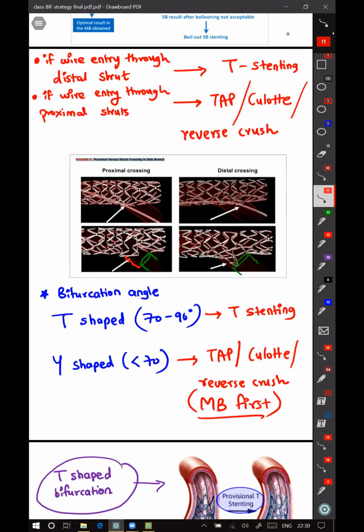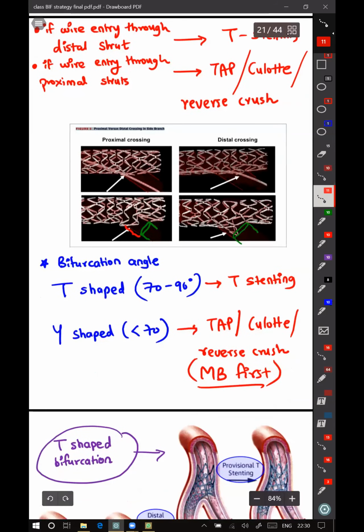One more logical point is that for non-LMCA lesions, whatever strategy you use, T-stenting, TAP, culotte or crush, the results are the same according to the trials so far. Only DK crush is preferred over other techniques in LMCA. For non-LMCA bifurcation, all are equal. So in that case, it doesn't matter whether you cross distally or proximally. You just have to cross into the side branch.